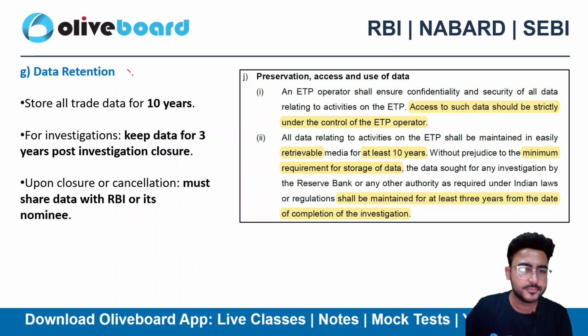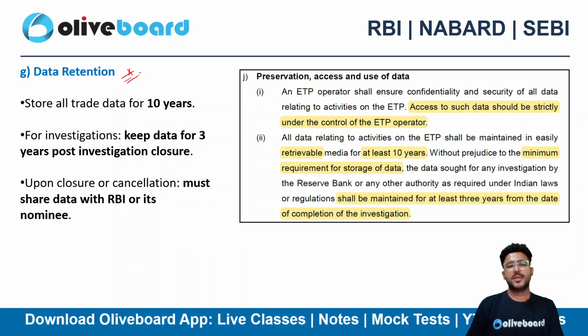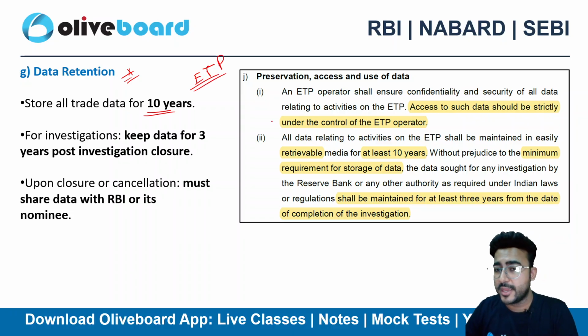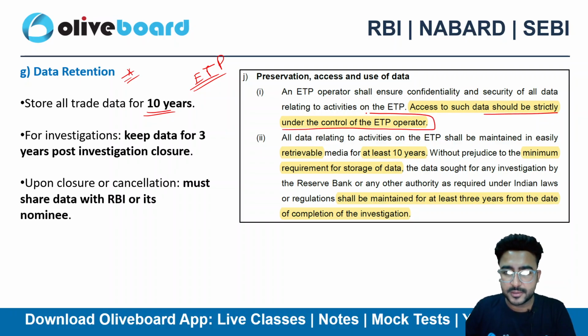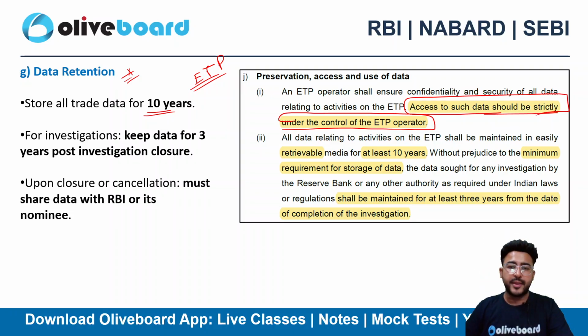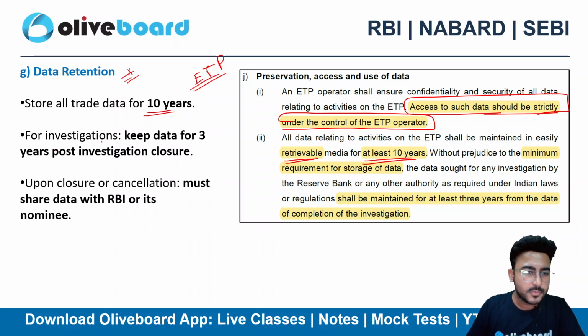Again, an important thing, data retention. You need to store data. As an ETP, you need to store data for 10 years. Okay, access to such data should be strictly under the control of ETP here. If you are having any kind of data, you need to at least implement strict controls in order to protect the integrity and confidentiality of the data. You need to keep that data retrievable at least for 10 years, right? At least for 10 years, right?